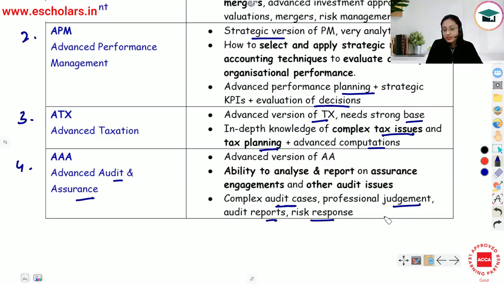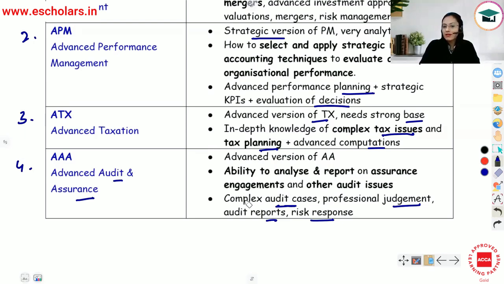you're going to present your risk responses. So in short, the entire objective of ACCA professional level papers is to transform you into strategic finance professionals, so that you are capable of managing complex business challenges, and so that you are ready for high level decision making, preparing you for senior roles by integrating technical knowledge of ethics, governance, practical application in real world scenarios. So this was entire ACCA syllabus in detail.